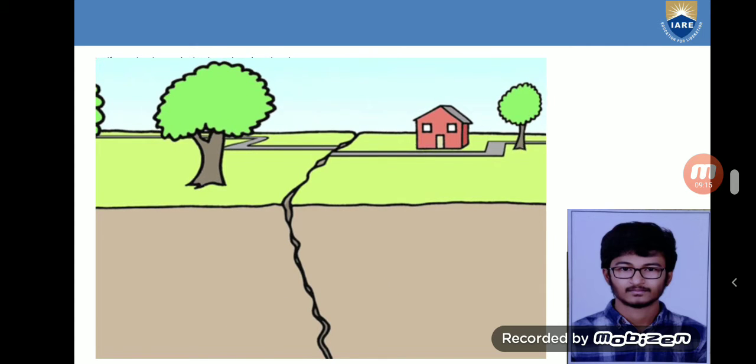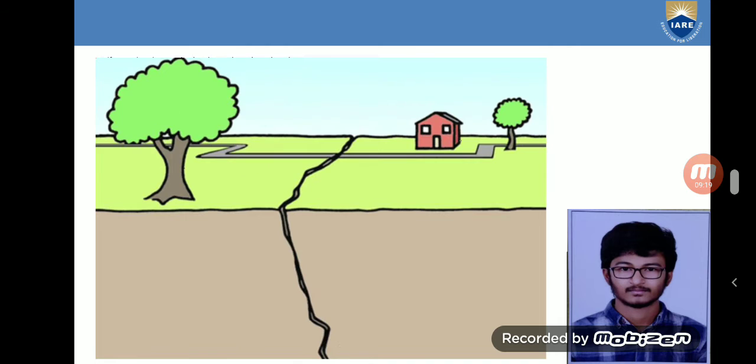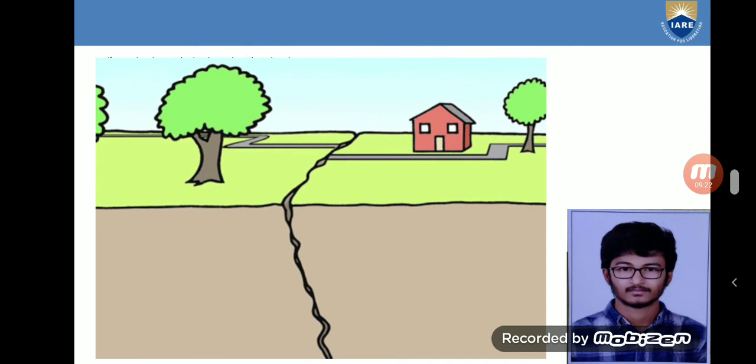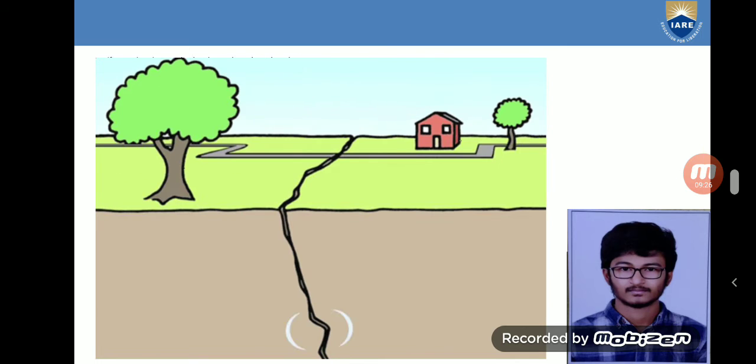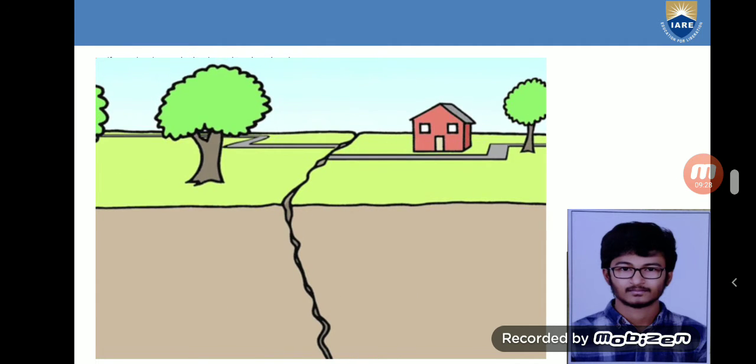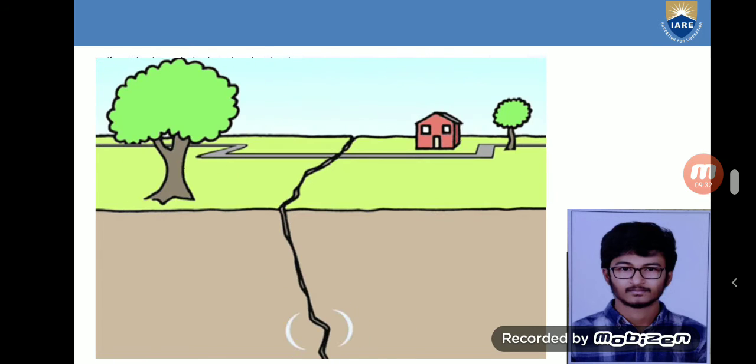So primary waves are named so because these are the first waves that come when the energy is emitted, and the secondary waves are those waves which are emitted when the rock particles are blocking the way to the surface of the earth.